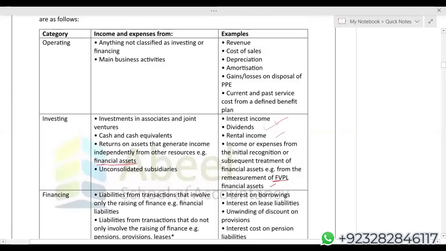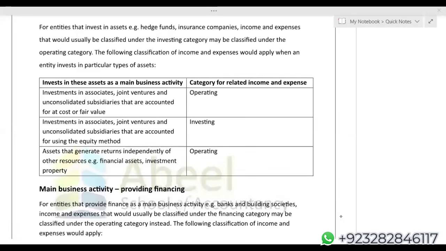So let me just show you one more page. Students, look at this page also. I think this will also help you a lot. First of all, please read the heading carefully. Investment in these assets as a main business activity. If it is your main business activity, category for related income and expense. Investment in associate, joint ventures, and unconsolidated subsidiaries that are accounted for at cost or fair value. So if you are keeping in your individual books at, I would say, cost or fair value.